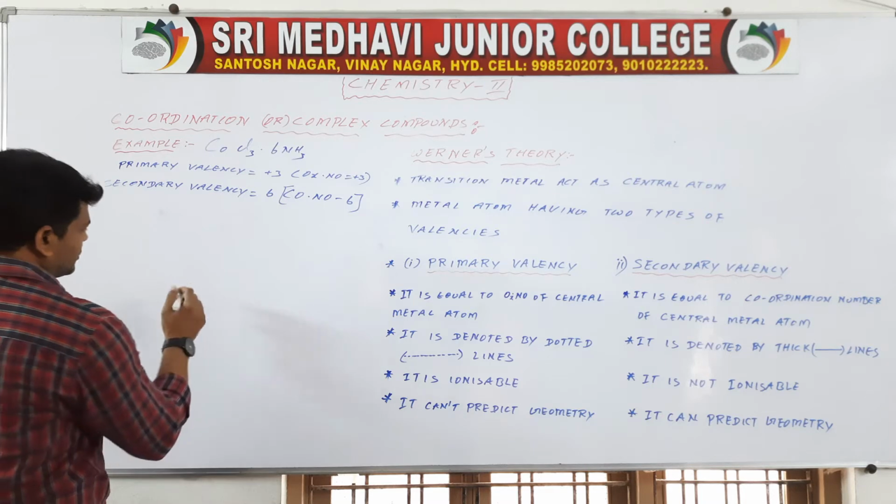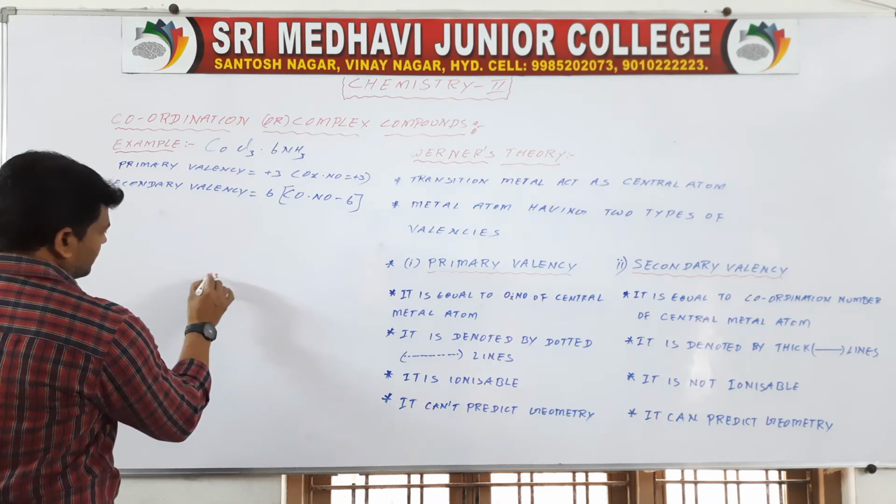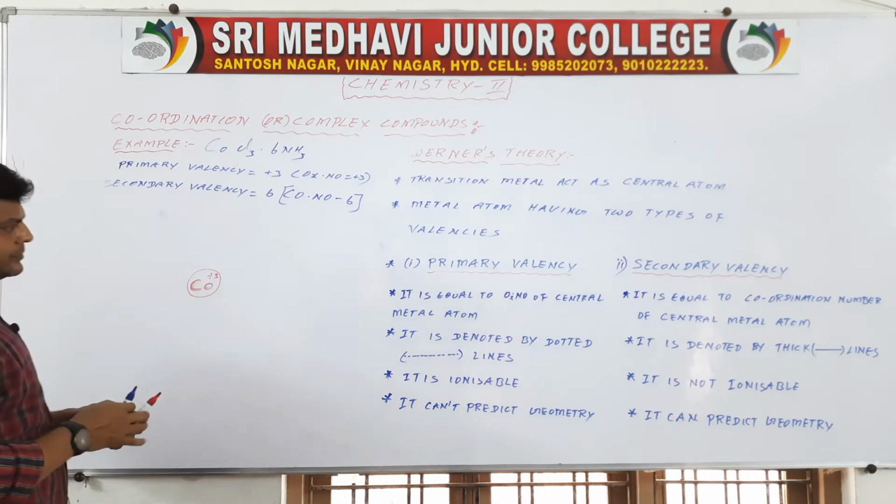So here I am going to draw its structure. Co+3 can act as the central atom.